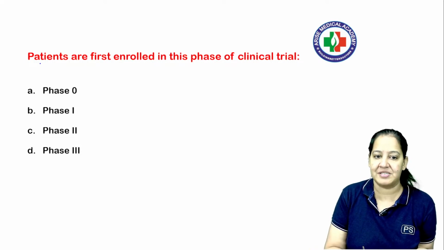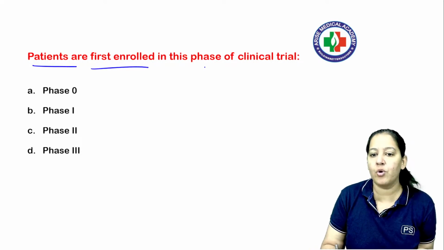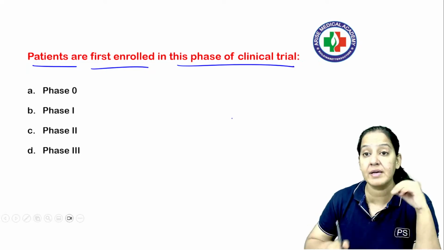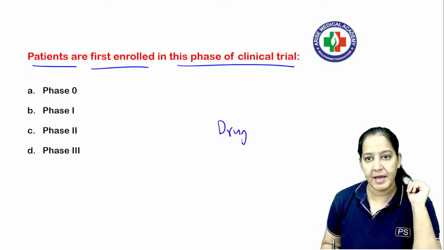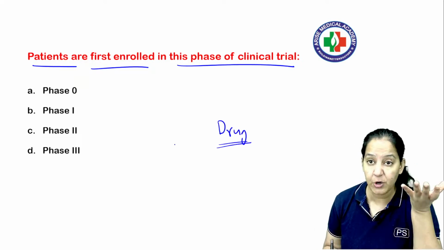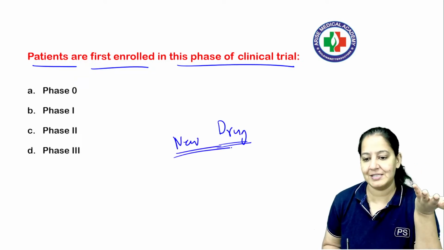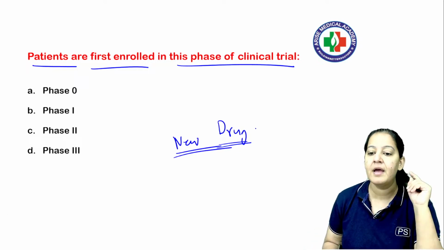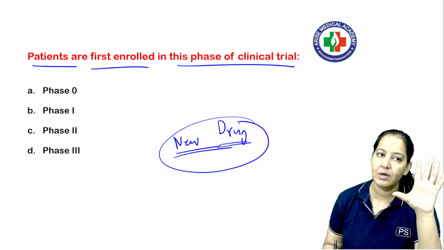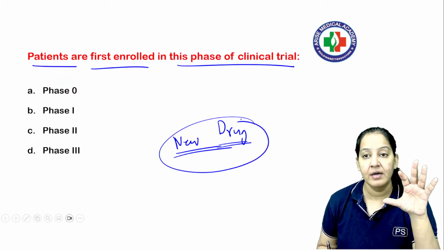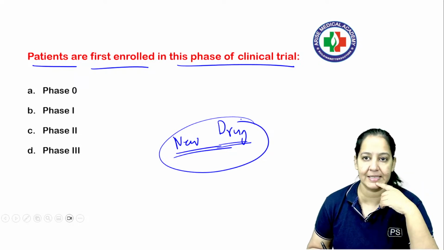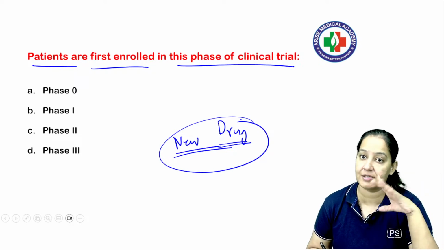The next question is on the next concept. Patients are first enrolled in which phase of clinical trial? Whenever any new drug is discovered, imagine I am a scientist and I have discovered a new drug for some disease, say for malaria, for HIV, for TB, any. I'm the discoverer, and I'm claiming this drug is best and more effective, having fewer side effects as compared to already existing competitive drugs in the market. My drug is the best.